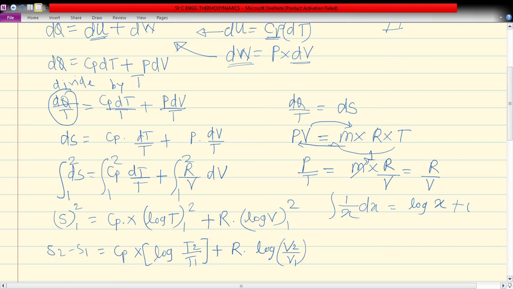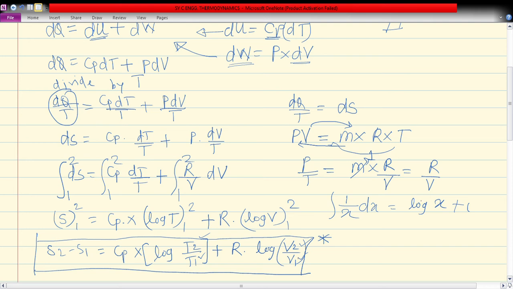So this is the final equation for the entropy change of the gas for the particular closed cycle. This is the most important equation. By using this equation you can find out the entropy change for a particular reversible process, where the temperature of the initial and final state is given and the volume is given. In that condition you can find out this entropy change.